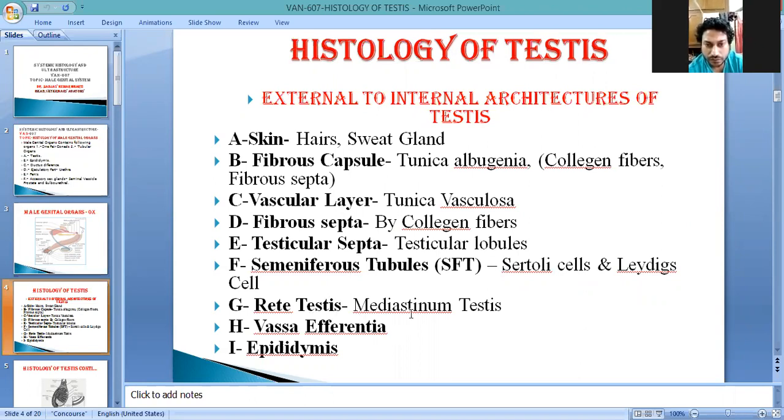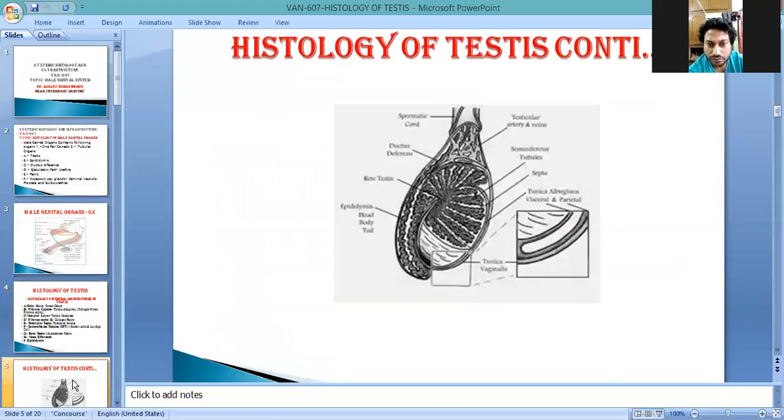Later on, the tubular part of the rete testis runs upward and forms tubular structures, about 8 to 12 in number, which are responsible for carrying the sperm from the seminiferous tubules or rete testis to the epididymis. This structure is known as the vasa efferentia. Later on, this part is converted into the epididymis. So you see the structures here.